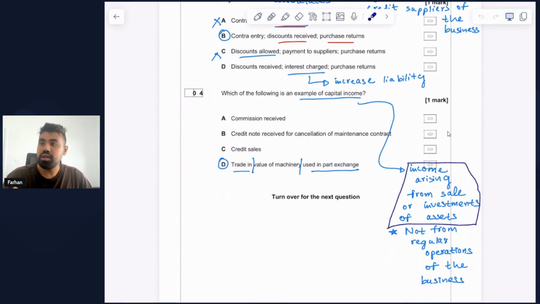What about option D? Trade in value of machinery used in part exchange. What's happening here is that machinery is a capital asset because it's a non-current asset, and we are using it as part of an exchange deal, and the value that we receive in this transaction is what we call a capital income. This is because this income is received by disposing the fixed asset, which is distinct from the regular operations of the business. Therefore, the correct option to select for question number 4 would be option D, which is trade in value of machinery used in part exchange.